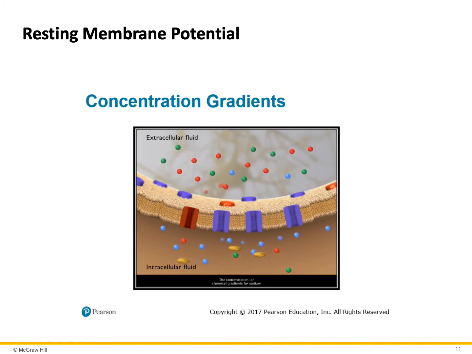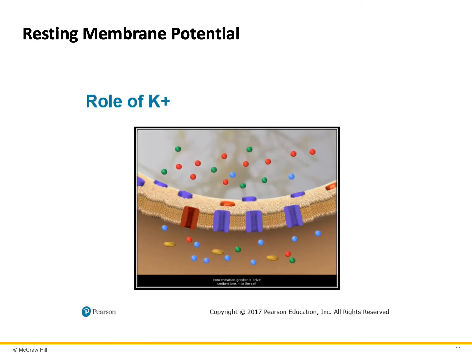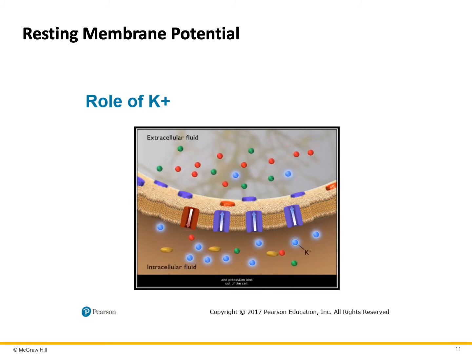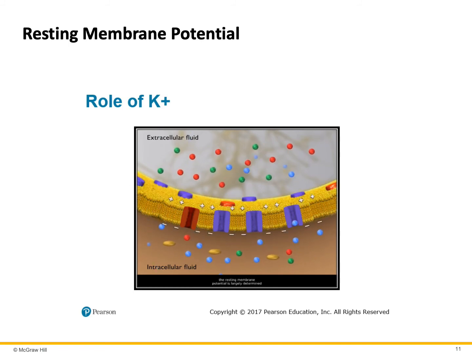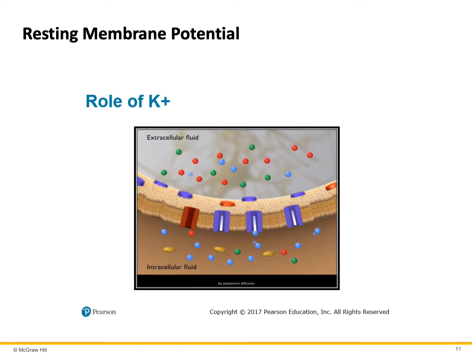The concentration or chemical gradients for sodium and potassium are similar in size, but they drive diffusion in opposite directions. Sodium diffuses to the inside of the cell, as potassium diffuses to the outside. As you have seen, concentration gradients drive sodium ions into the cell and potassium ions out of the cell. However, potassium diffuses more easily because the membrane has many more leak channels for potassium, making the cell more permeable to potassium. Due to this greater permeability, the resting membrane potential is largely determined by potassium diffusion.